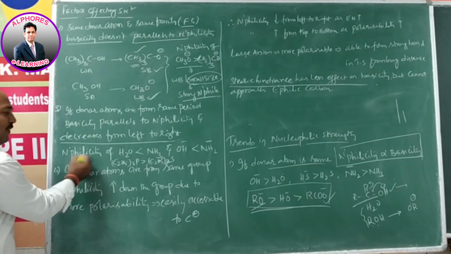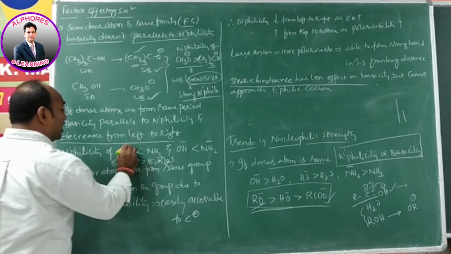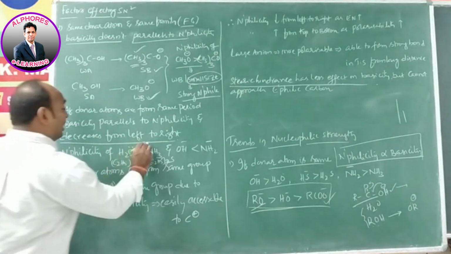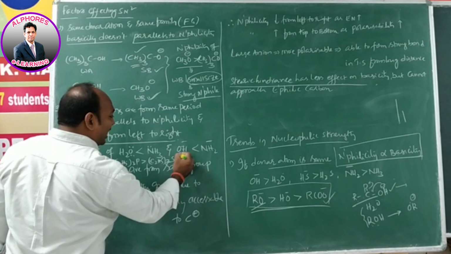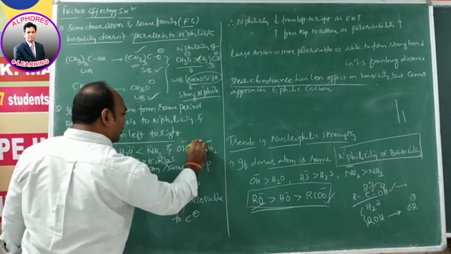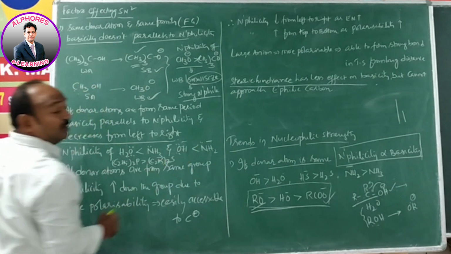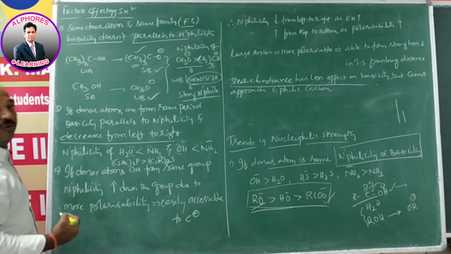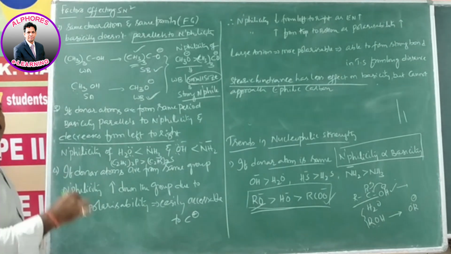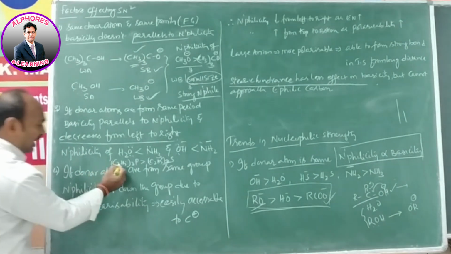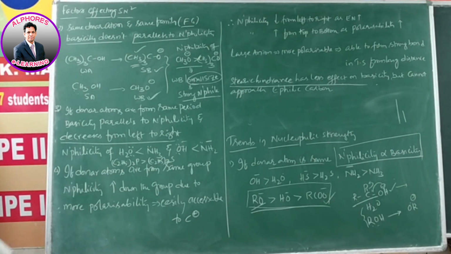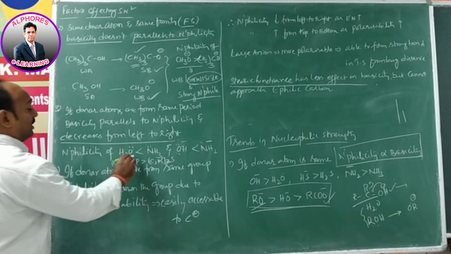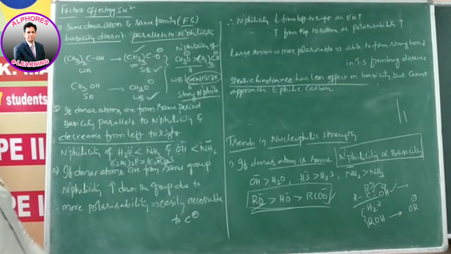Let us check. Nucleophilicity of H2O is less than NH3, because in H2O the donor atom is oxygen and in NH3 the donor atom is nitrogen. So H2O is less than NH3, and similarly for OH minus and NH2 minus. In OH minus and NH2 minus, again the donor atoms are oxygen and nitrogen. Here, oxygen being more electronegative, its ability to donate a lone pair of electrons is relatively less compared to the nitrogen atom. Similarly, consider triethyl phosphine and diethyl sulfide. Phosphorus is less electronegative, that's why it has more nucleophilicity.